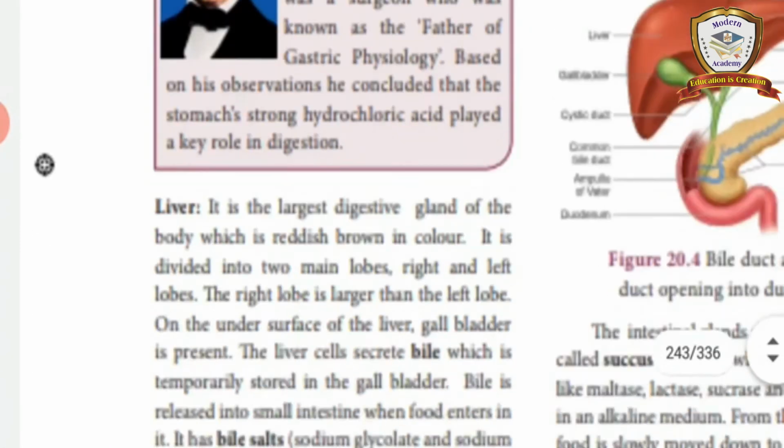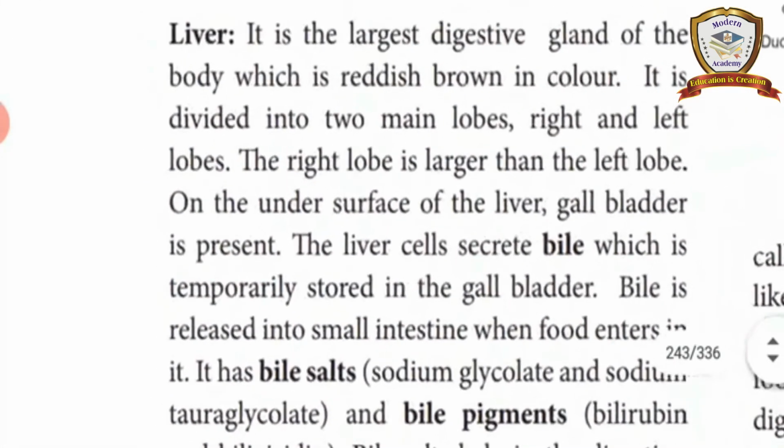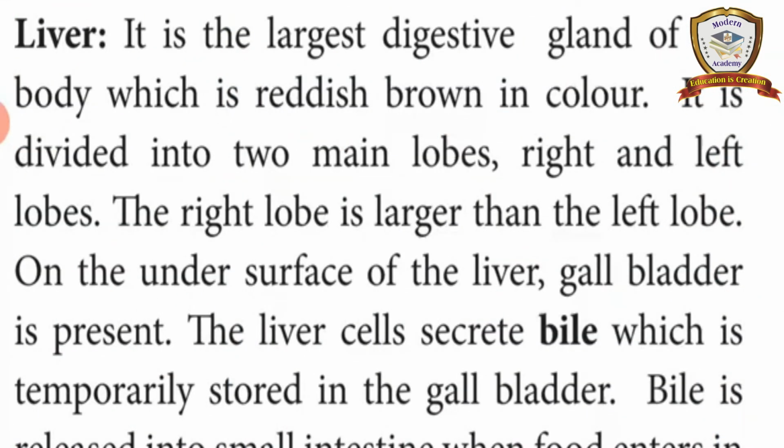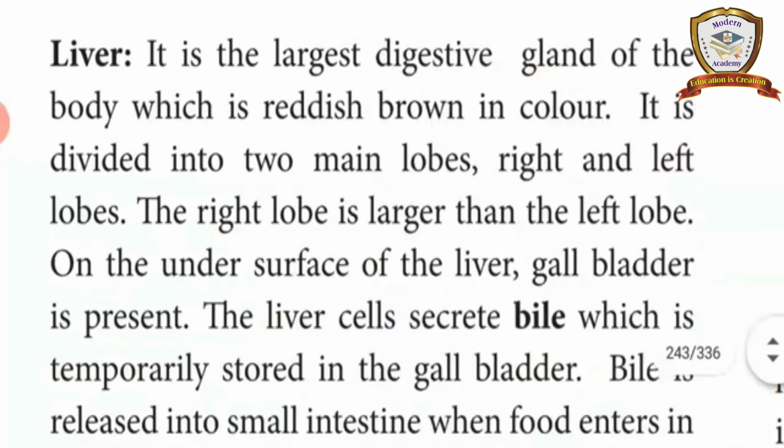Next one is the liver. It is the largest digestive gland. The color of the liver is reddish brown, and it is divided into lobes, two main lobes, right and left. The right lobe is larger and the left lobe is smaller. On the undersurface of the liver, what is present? Gallbladder is present.